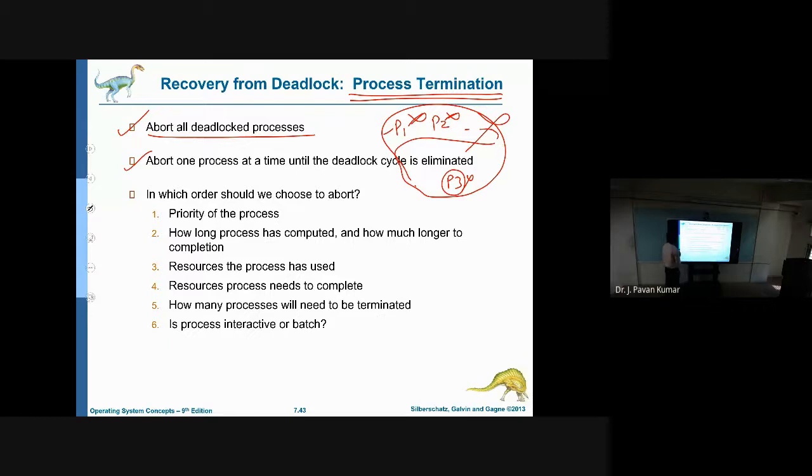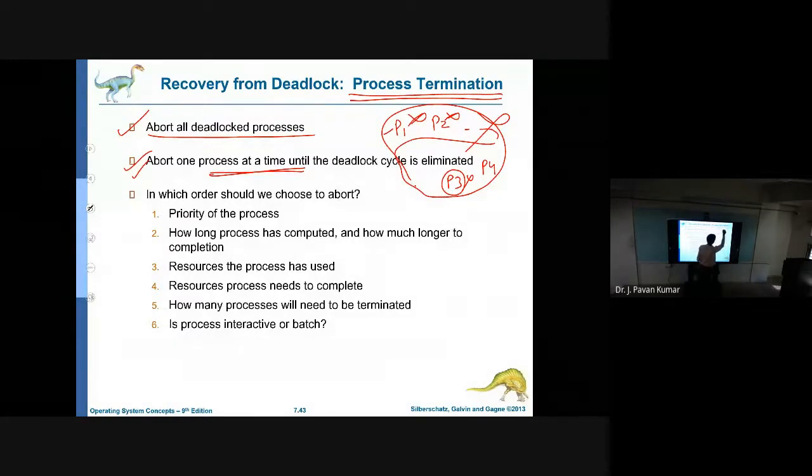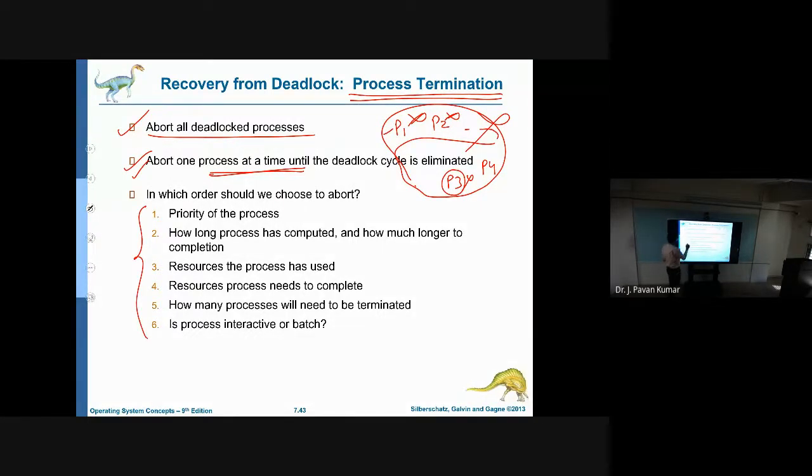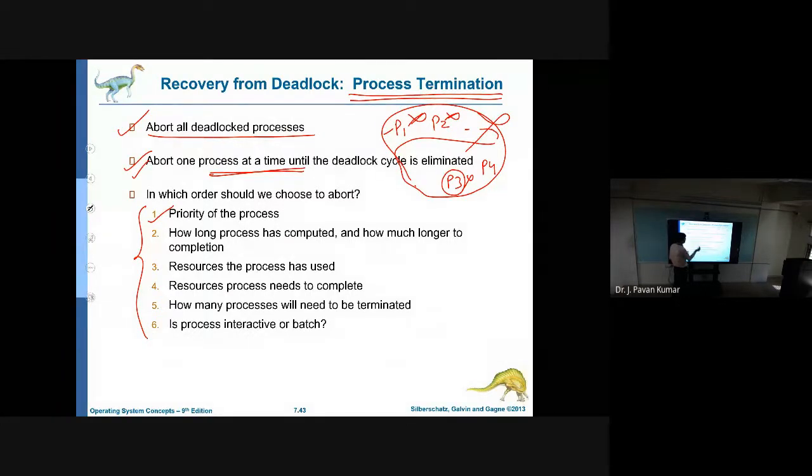Like that, we could recover from the deadlocked state. But suppose four processes, P1 to P4, are involved in the deadlock. Considering the second strategy, terminating one process at a time, which process should we terminate first? Then there will be some choices, like the priority of the process. A priority process we should not abort, right? If a process has the highest priority, we will keep that process and try to terminate a lower priority process, so that we can serve the requirement.